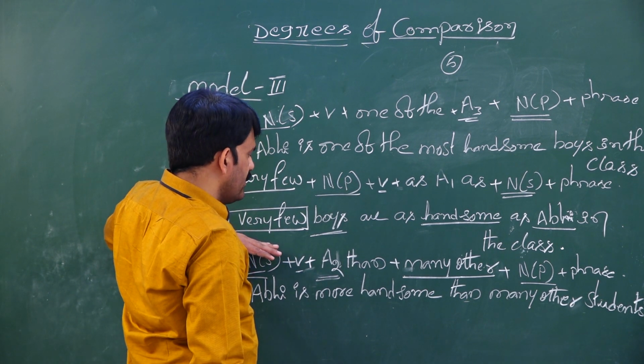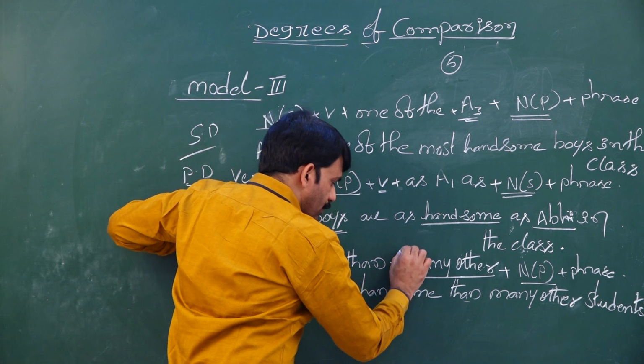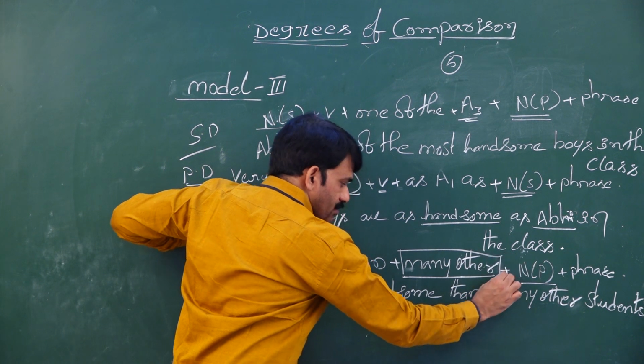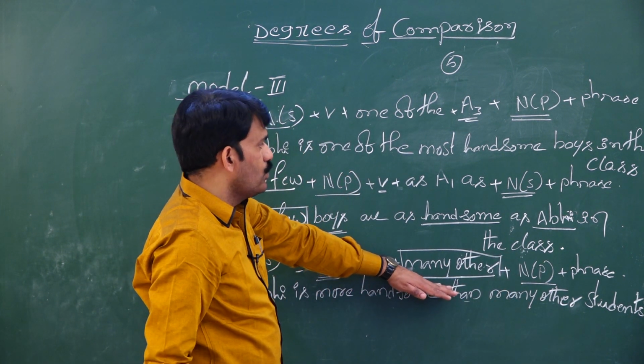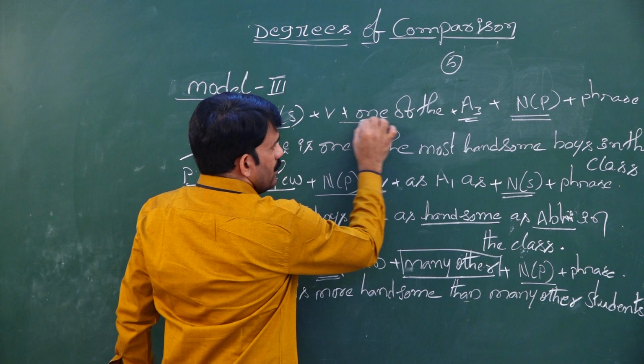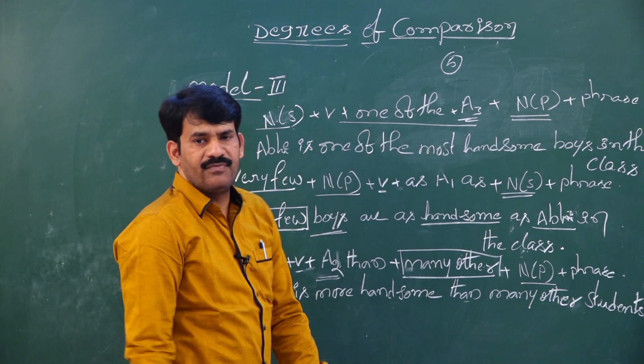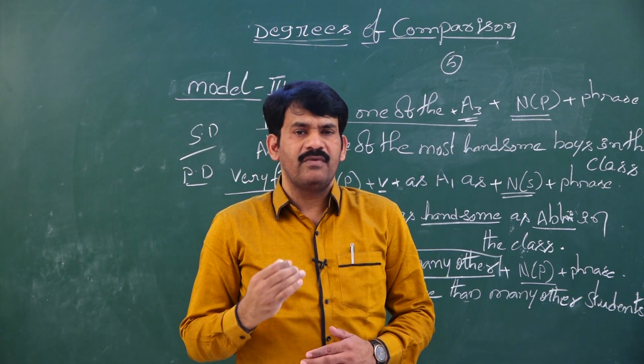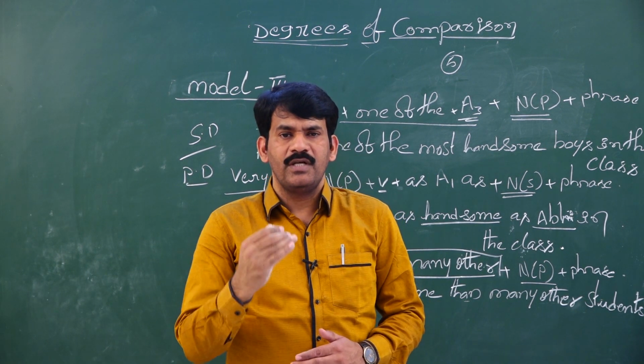If the sentence is given in positive degree with very few, comparative degree needs to have than many other, and superlative degree must be with one of the. Don't forget, this is a very important area to be remembered.